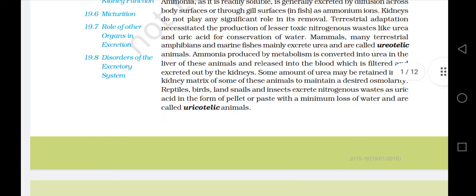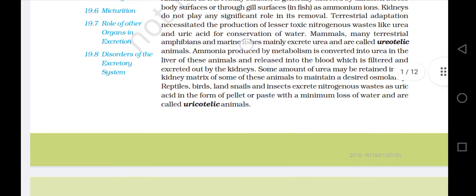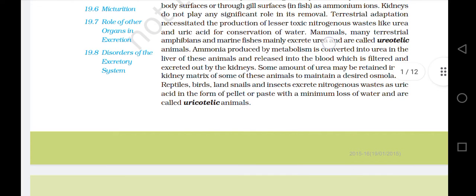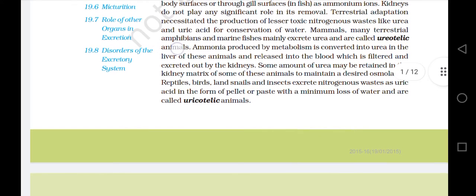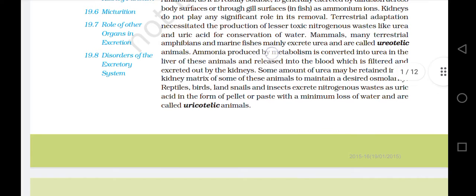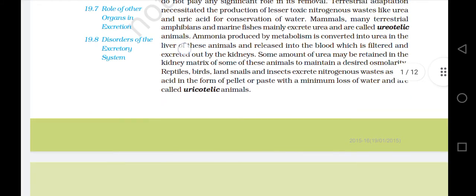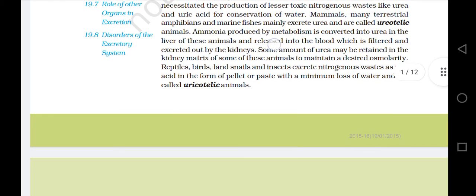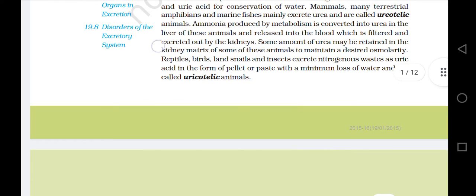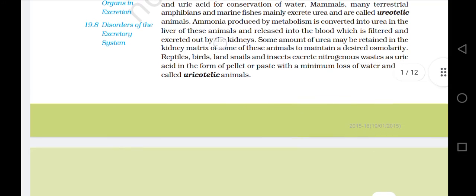Mammals, many terrestrial amphibians and marine fishes mainly excrete urea and are called ureotelic animals. Ammonia produced by metabolism is converted into urea in the liver of these animals and released into blood, which is filtered and excreted out by the kidney.